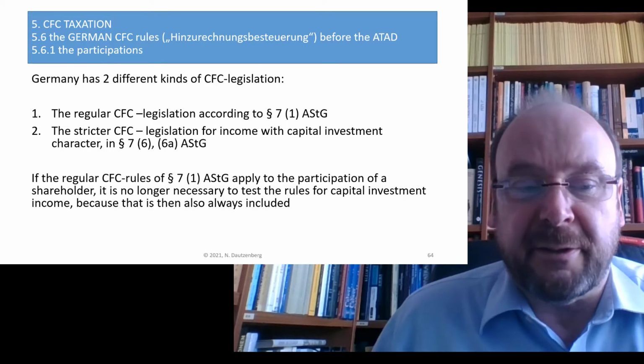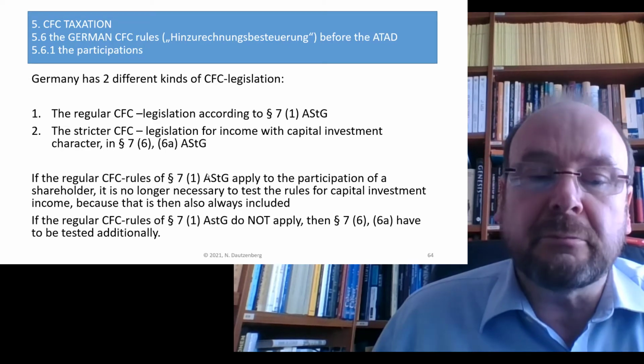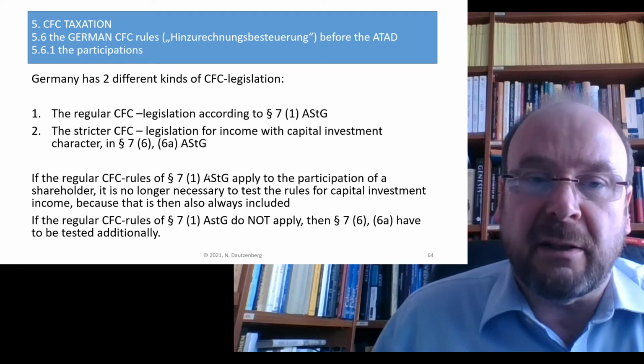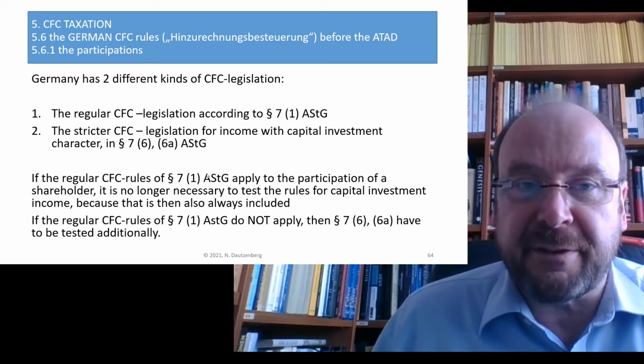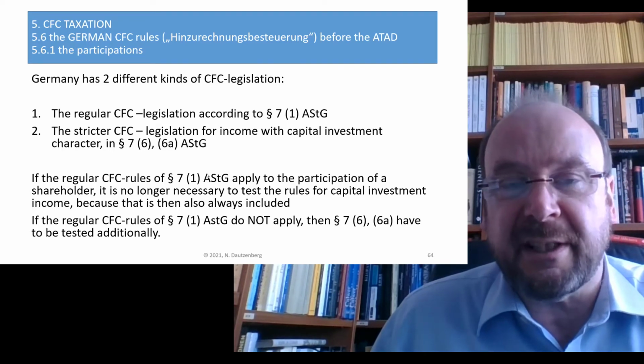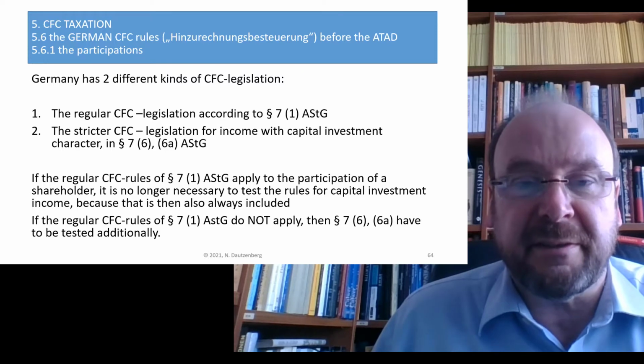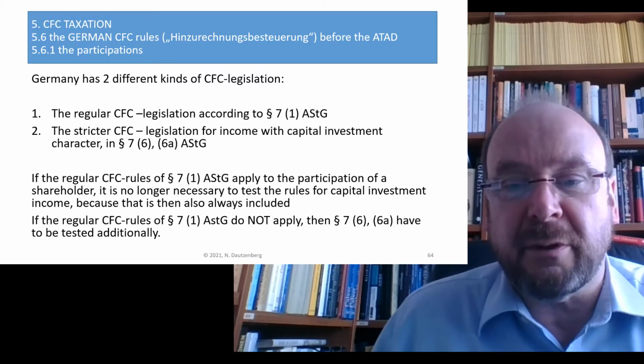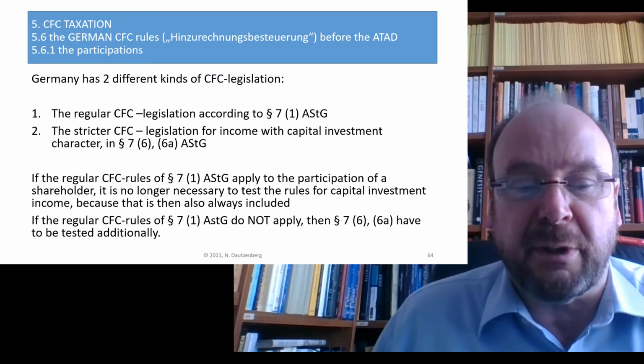Okay, so basically you can say first you test the regular CFC rules, and if they do not apply, then you test if 7.6 and 7.6a, the CFC legislation for capital investment income, applies or not.